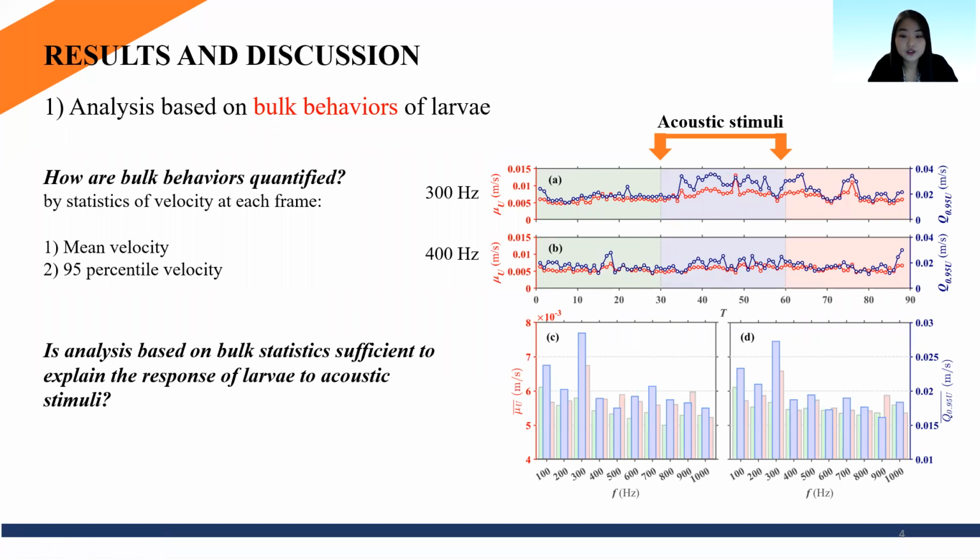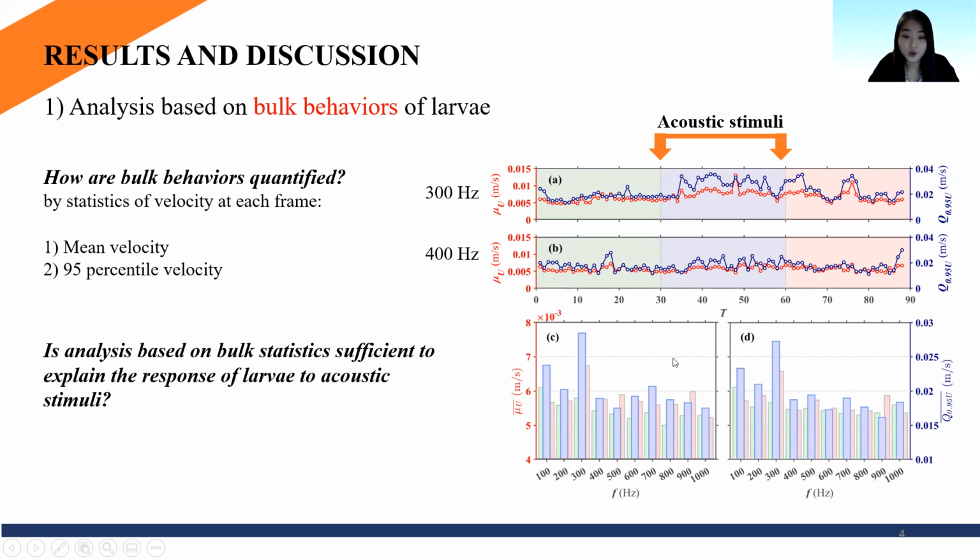Now, moving on to our result, what we first did was to analyze larvae response with bulk quantifications of their movement. We computed mean and 95 percentile velocities at each frame and plotted them as time series in these two plots. The first time series was obtained from 300 Hz, which clearly shows a sudden jump of velocities after the acoustic signal was introduced, while the second time series below here, which was obtained from 400 Hz, doesn't show a clear difference before and after introducing the acoustic stimuli.